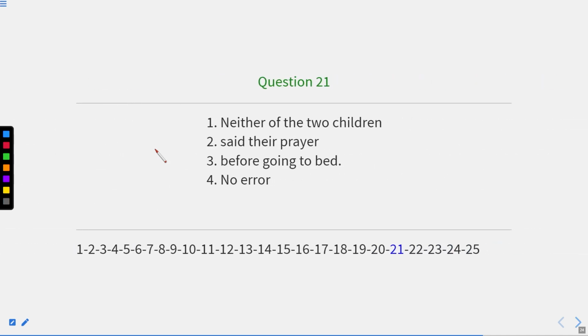This is question number 21. Neither of the two children said their prayer before going to bed. Now, as I told you before as well, with the word either or neither, if they are followed by the preposition of, we should have a plural noun but a singular form of verb as well as a singular possessive case. Now, if you see this sentence, neither of the two children, this part is correct because we are talking about two and we have used the word neither. Said their prayer.